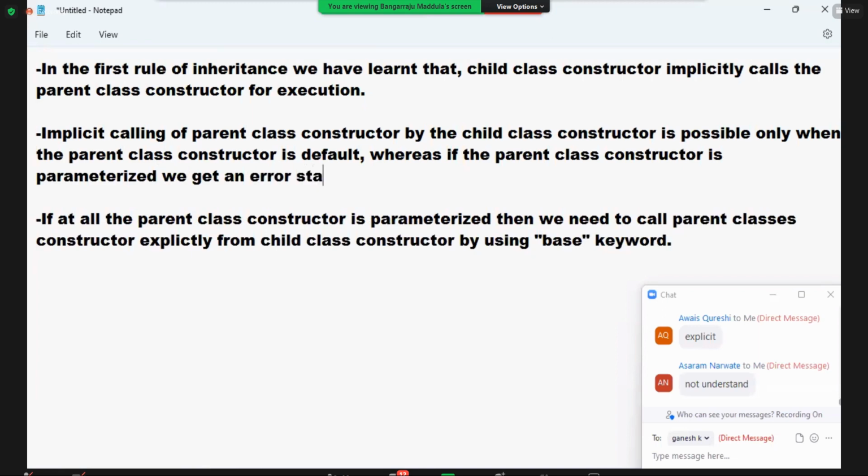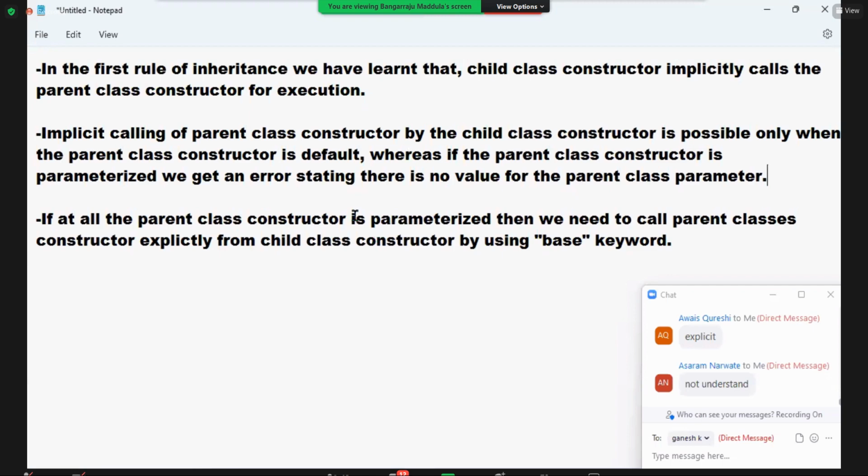We get an error stating what? There is no value for the parent class parameter. It showed you now there is no value sent for the formal parameter I. That's what the error message showed you already.